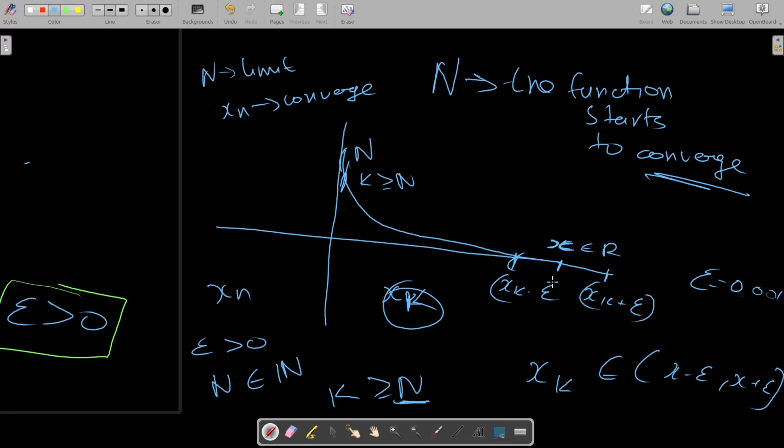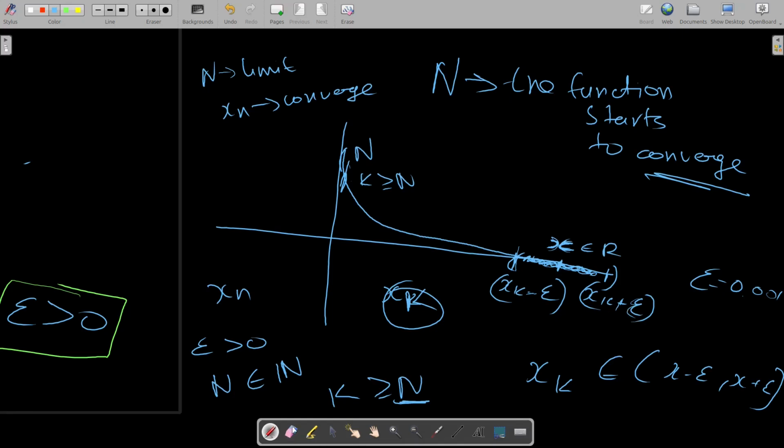So this just tells us that as a converging sequence goes on, it converges to some point, and that x is found somewhere in this range.